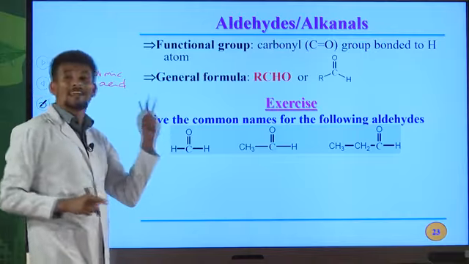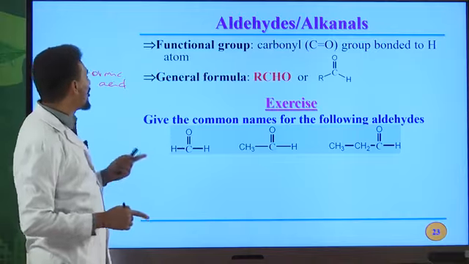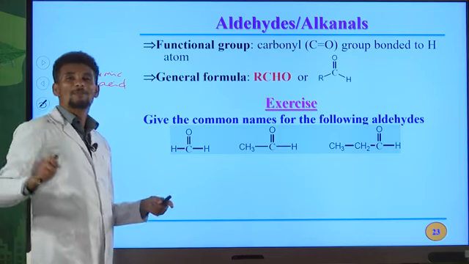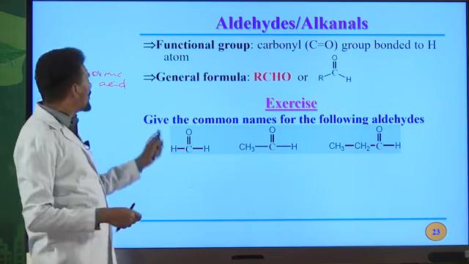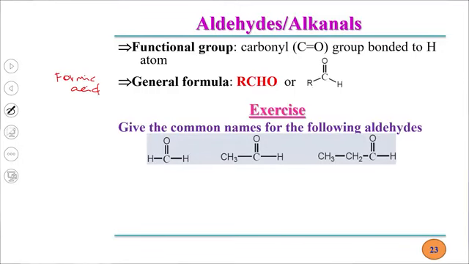So this name is derived from Latin word, okay, formica. Formica means ant. Therefore, the structure for formic acid is HC double bond OH, or you can also write as HCOOH or HCO2H.